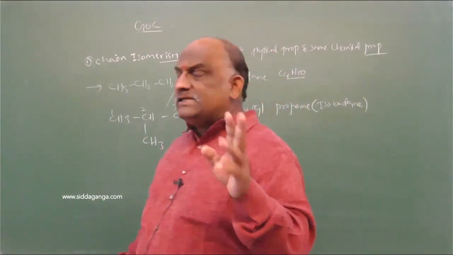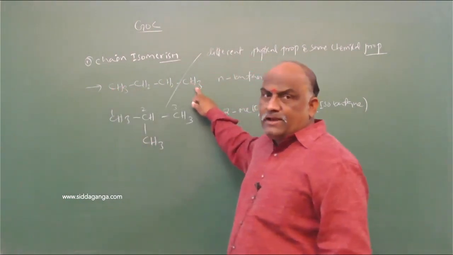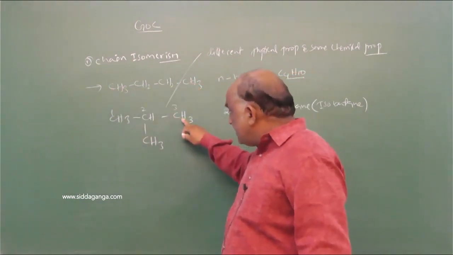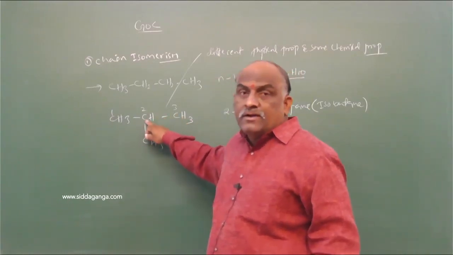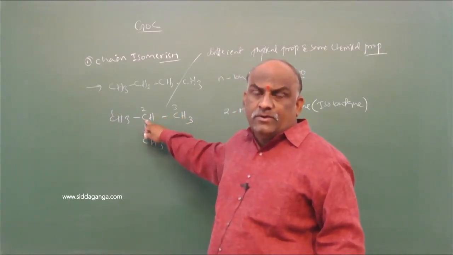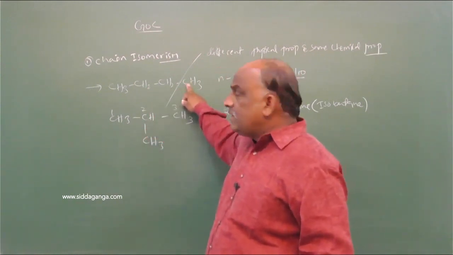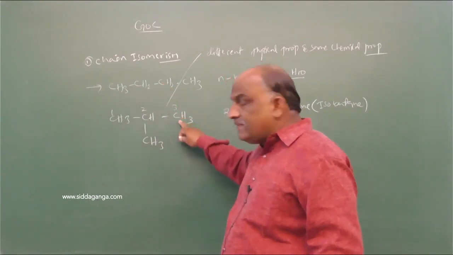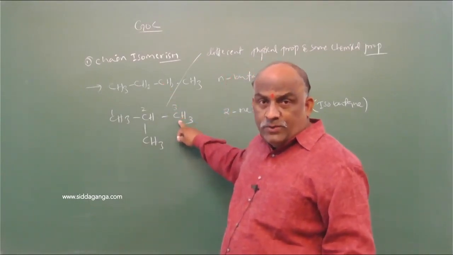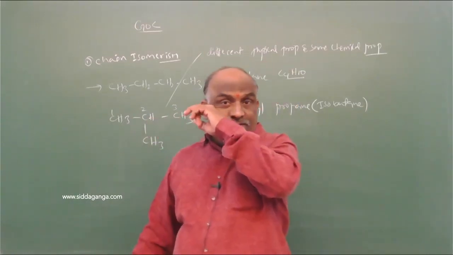Already in the last class I said: removal of hydrogen from the terminal carbon gives normal butyl. Removal of hydrogen from the second carbon gives secondary butyl, and removal from the branched carbon gives isobutyl or tertiary butyl. Four butyls will be there. Don't get confused.